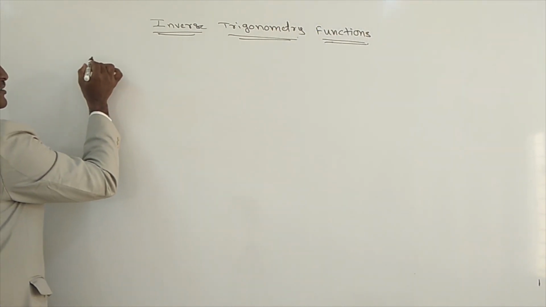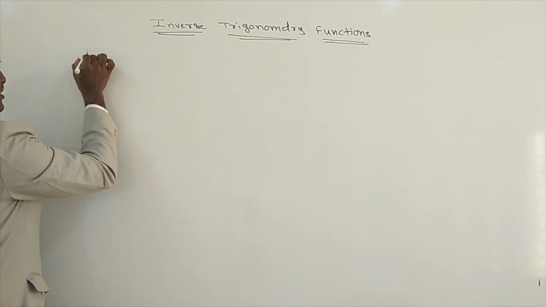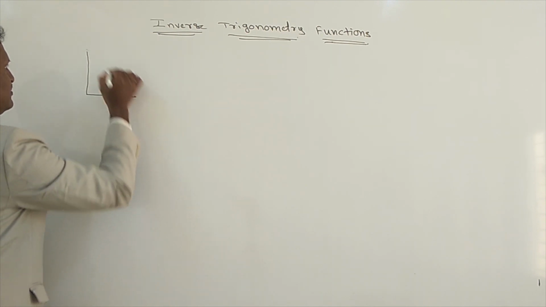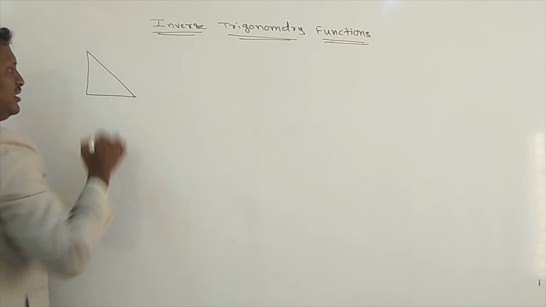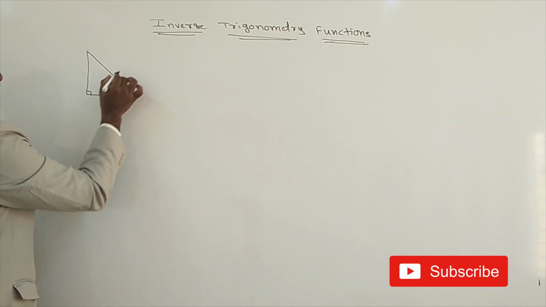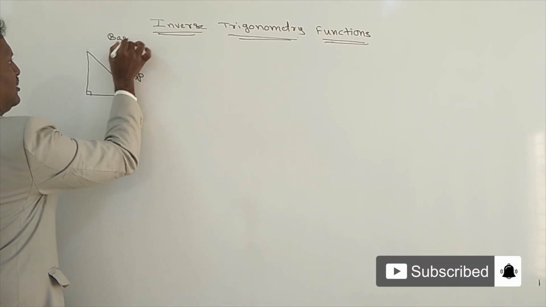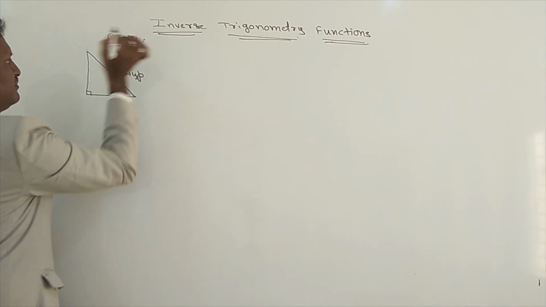Now, concentrate. It is a right angle triangle. The side opposite the 90-degree angle is called the hypotenuse. This is the basics of trigonometry.